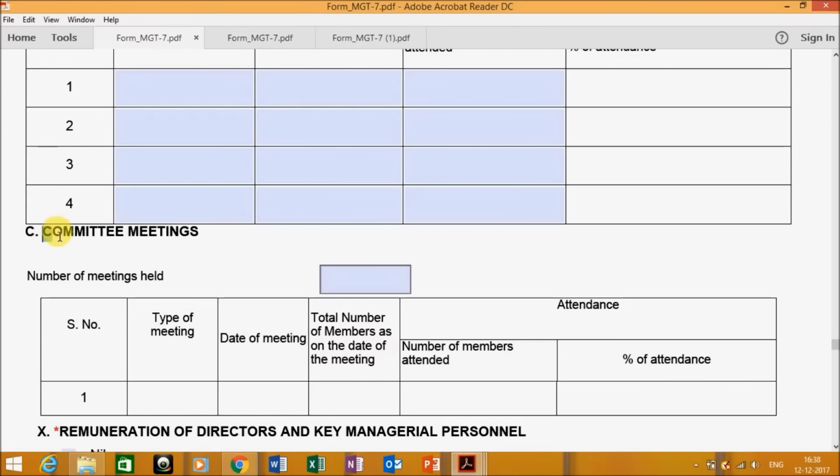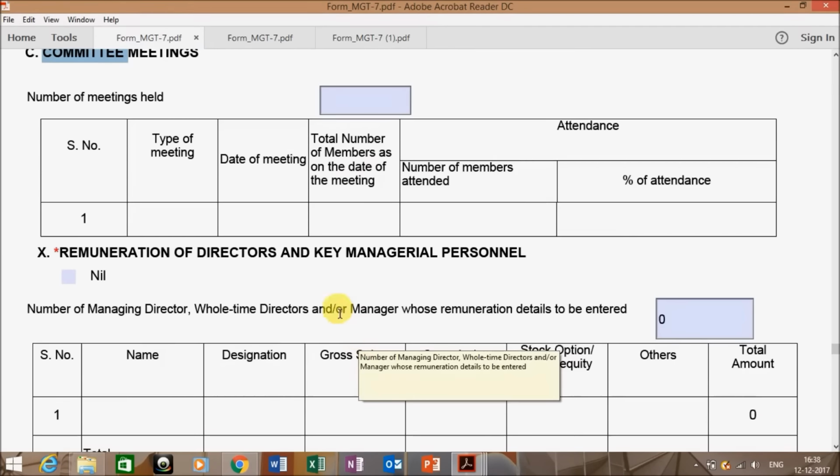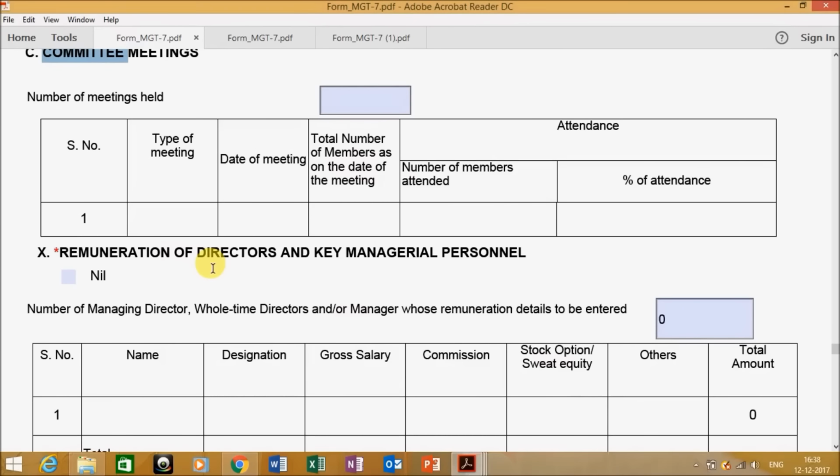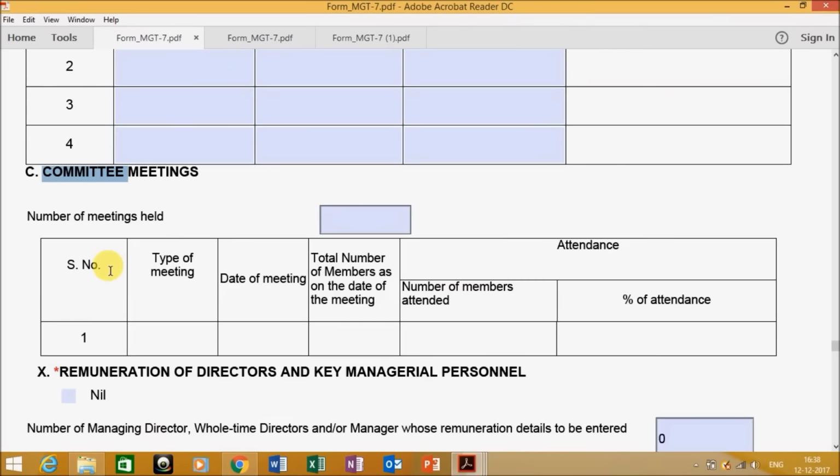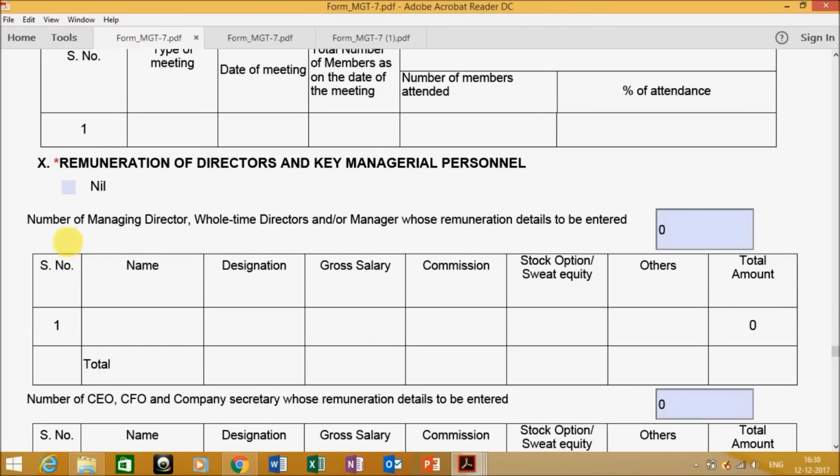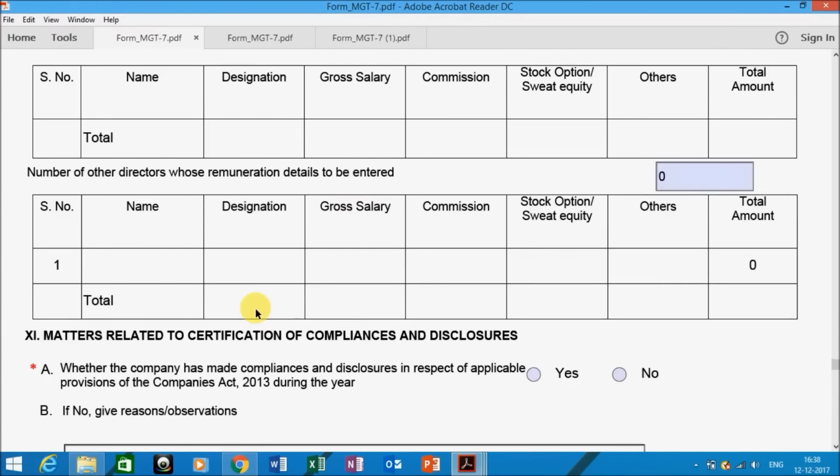If you have any committees like audit committees, CSR committees, nomination and remuneration committees, then if you are holding any meetings associated to them, the information has to be given. Next comes the remuneration of directors and KMPs. You have to enter the remuneration, if any. If it's not there, then click on nil. This information can be found from the Form 16 of income tax.